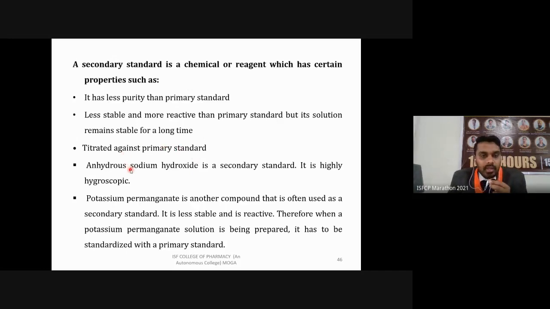Another example is potassium permanganate, which is often used as a secondary standard. It is less stable and it is reactive. Because potassium permanganate is less stable under light or storage conditions, and is reactive, it can degrade easily. If you are weighing it, there might be some impurity which can affect the concentration of our final solution. Therefore, when a potassium permanganate solution is prepared, it has to be standardized again against primary standard to know the precise concentration of our solution.